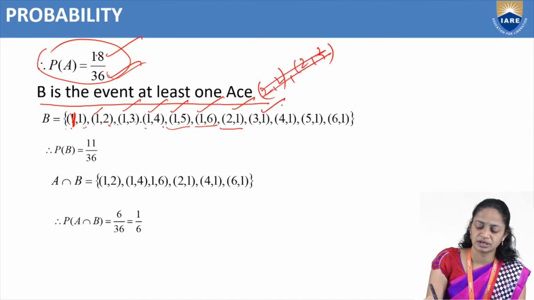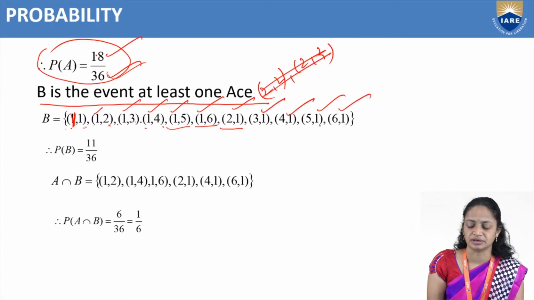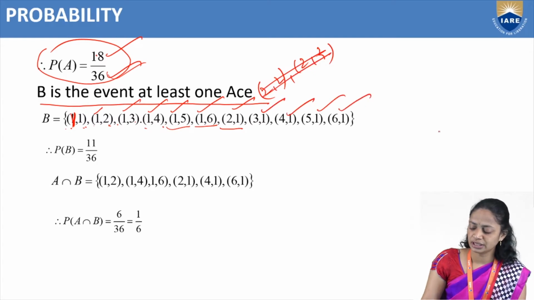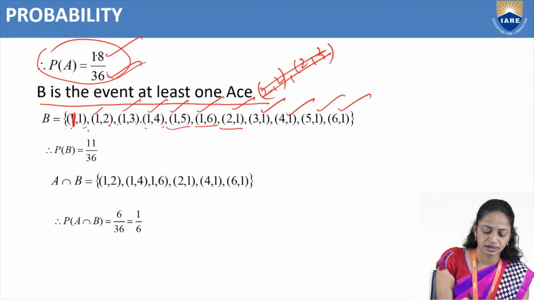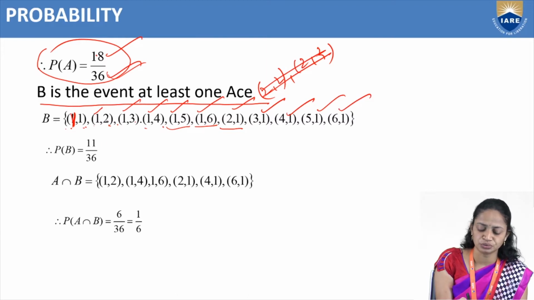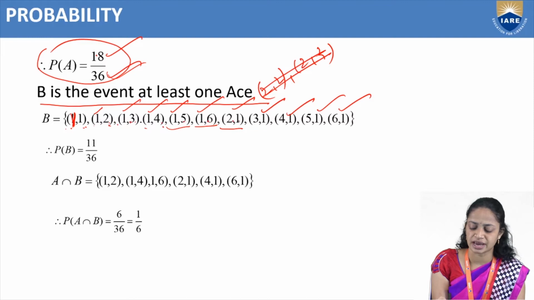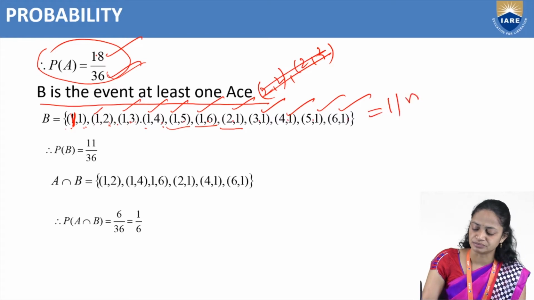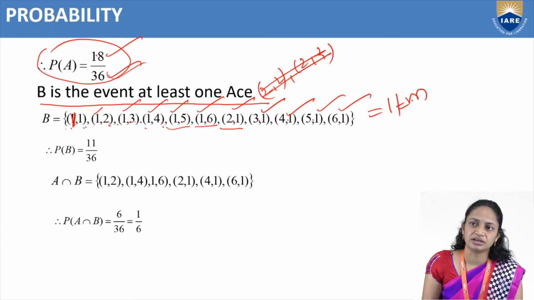In 3 comma 1, 1 is there, 4 comma 1, 5 comma 1, 6 comma 1. So how many possibilities are there here? 1, 2, 3, 4, 5, 6, 7, 8, 9, 10, 11. So total 11 possibilities, 11 favorable outcomes. So M equal to 11.